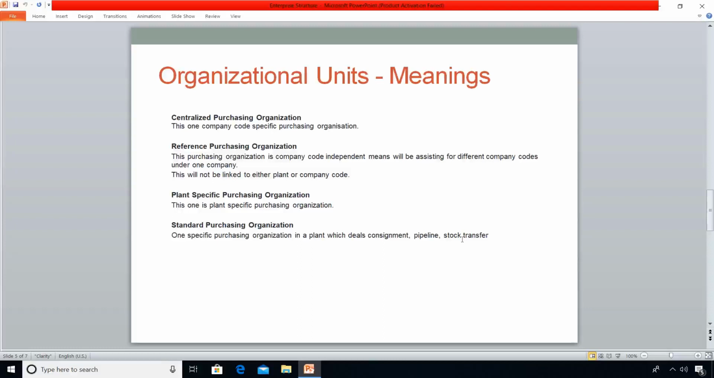As I told you earlier, purchasing organization is further subdivided into purchasing groups. A purchasing group is nothing but a buyer or group of buyers dealing with the procurement activities for the respective organization. Now I am done with the theoretical part. We are going to see the practical part in SAP.